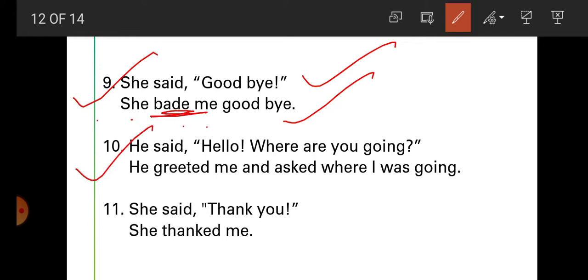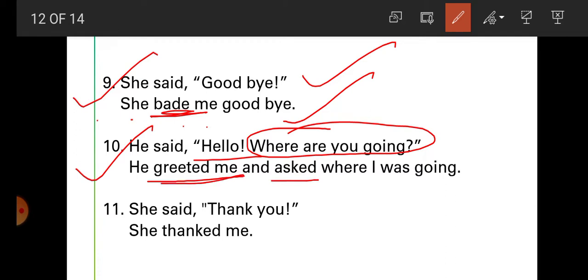Now example number 10. He said, hello, where are you going? So hello indicates what? Hello, it is a type of greeting. So we can write here, he greeted me. Now this is a question here, student. That's why asked is used here. He greeted me and asked. Why is asked used here? Because here there is a question too. So asked, question word where is used here, and you are going.